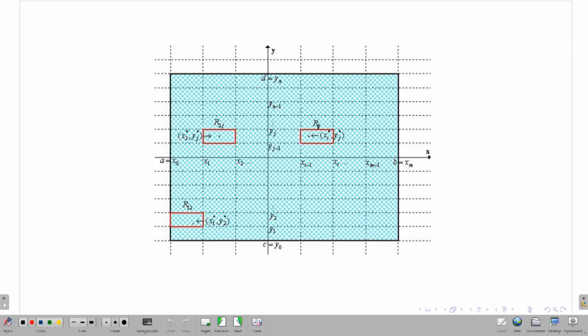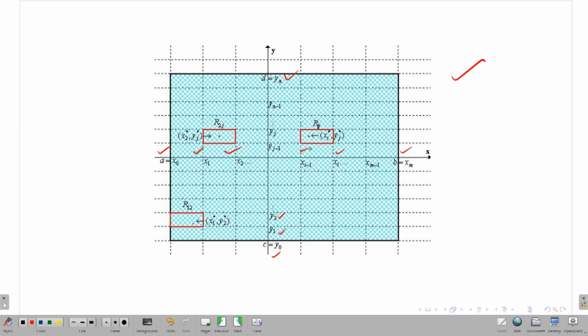As I said, the picture is given. For example, this is your square, the domain. What is the grid or mesh for this? For example, this is the partition for the x-axis. I have noted it down: x_0 equal to a, then x_1, then x_2, up to x_{i-1}, x_i, and then up to the right-hand endpoint x_m equal to b. Similarly you have a partition in the y-axis: y_0, y_1, y_2, up to y_n equal to d. This is the grid.